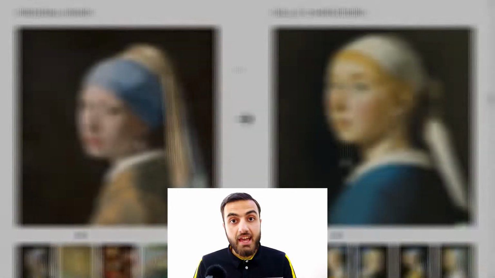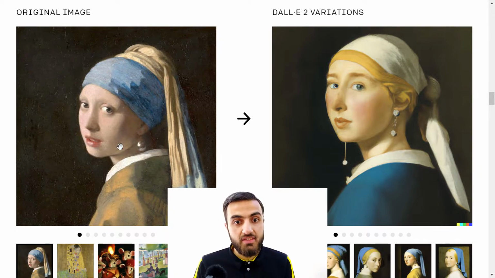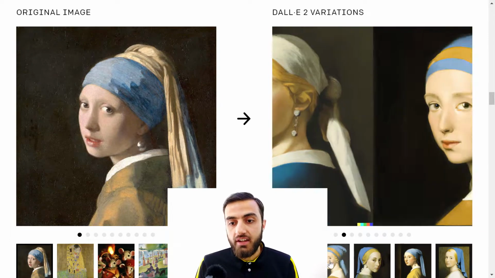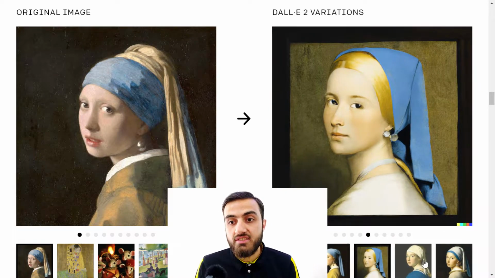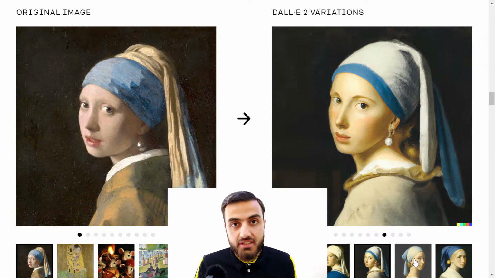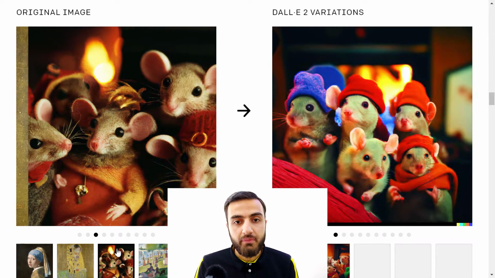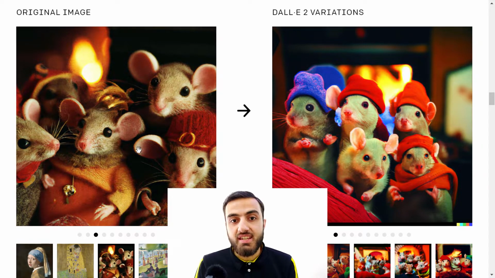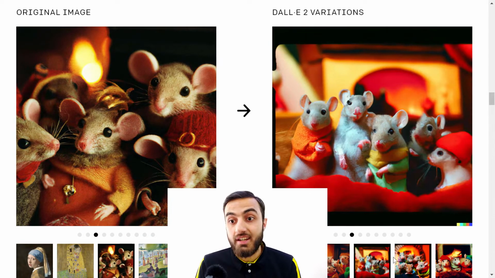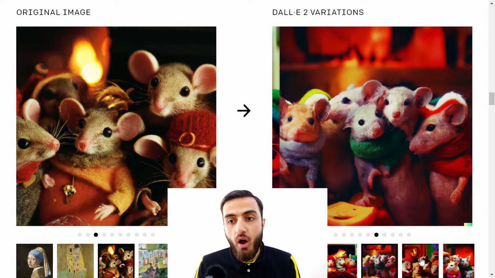The second feature, DALL-E 2 can take an image and create different variations of it inspired by the original. Example, here is an original image that you see. This is a painting image and you can see this is the output of the AI. And there you go, I've got a lot of variations from the image and all of them are different. You can notice that, right? So let's see the mice. You can see here, this is the original image, and this is the output of the AI. There you go. I got multiple different variations of it.